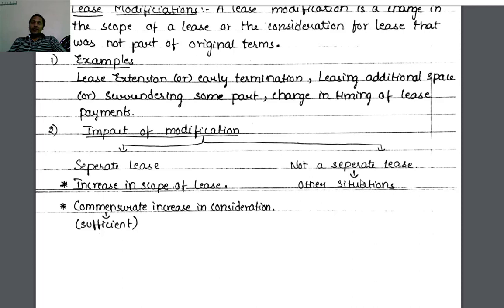So for a separate lease, two conditions are involved: increase in scope of the lease and commensurate, that is sufficient, increase in consideration. If both are fulfilled, then only it is a separate lease. If any one of the conditions is not fulfilled, we need not go for a separate lease. Otherwise, not a separate lease. Go for the second branch: not a separate lease, hyphen, other situations.